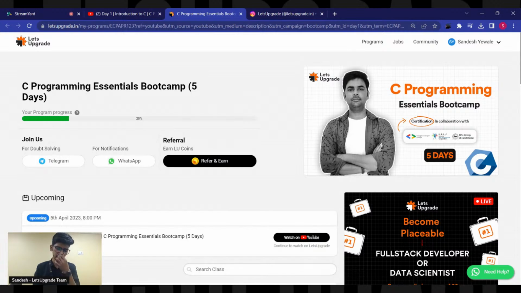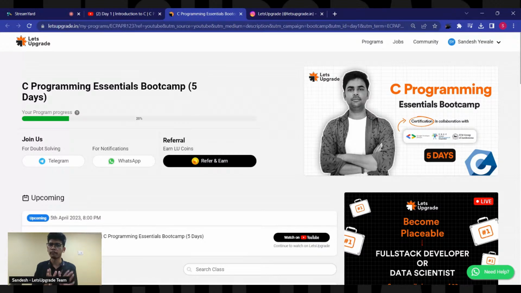So after doing that, you can see a progress bar here. It is now 20%. Now, what is this progress bar? This is just to track your progress in this essentials bootcamp, right? For that you have to mark your attendance. You can see the increase in your progress when you mark your attendance and when you submit your assignments, right?